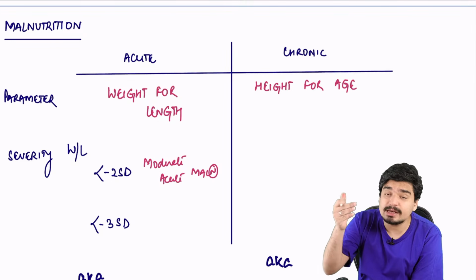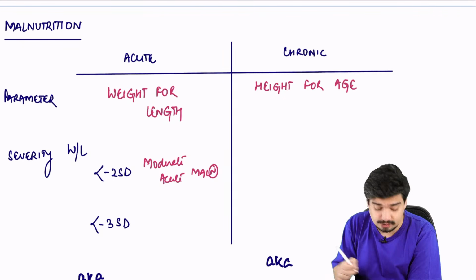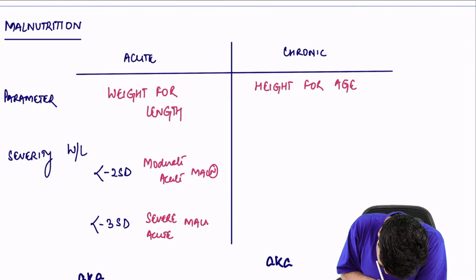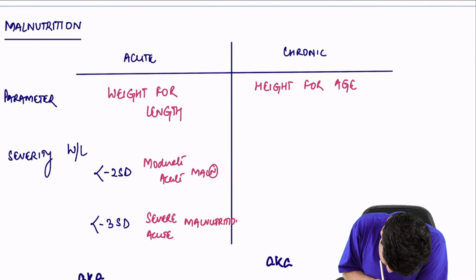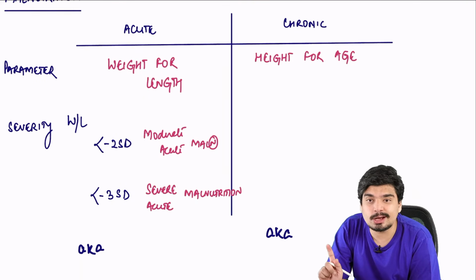When the weight for length becomes lower than -3 standard deviation, it is called severe acute malnutrition. There is no mild acute malnutrition.